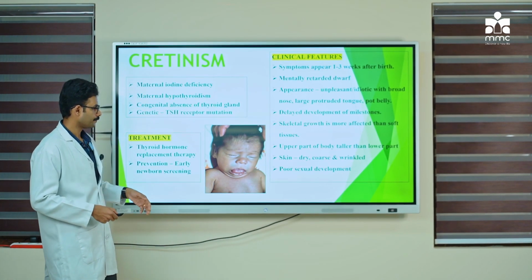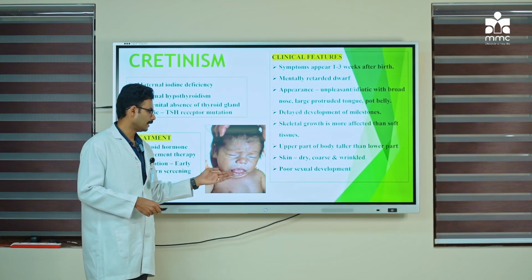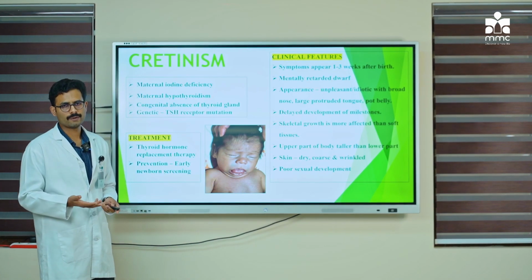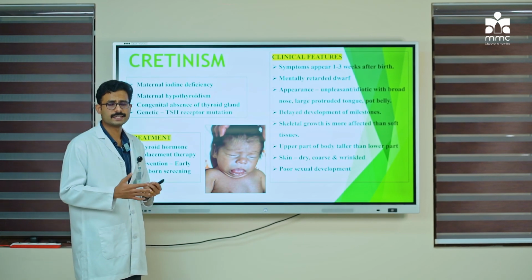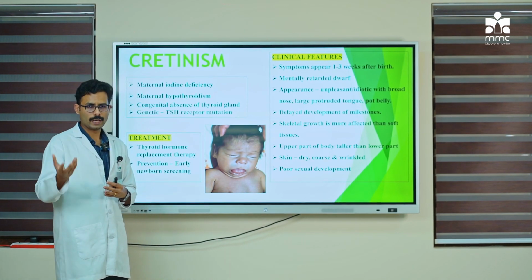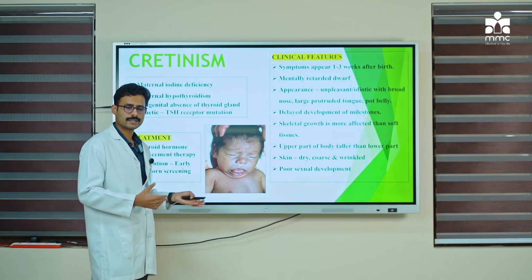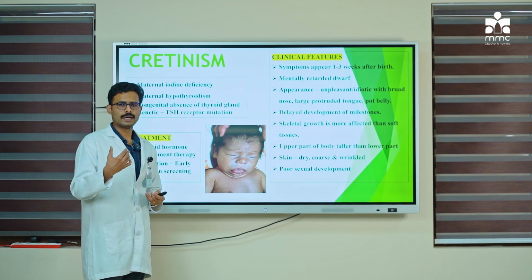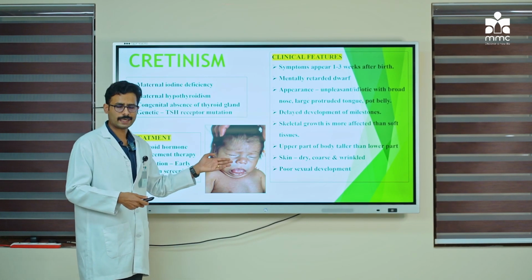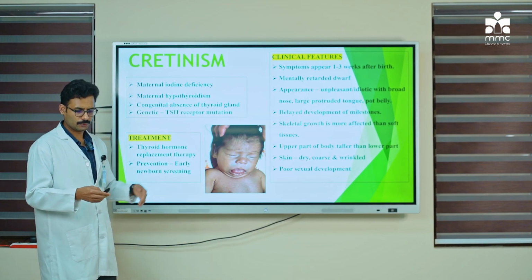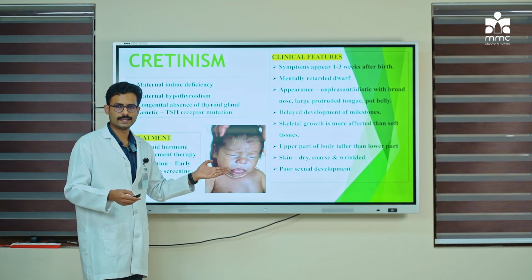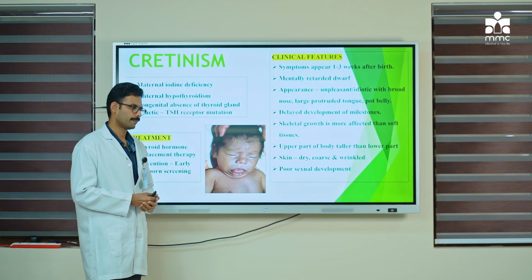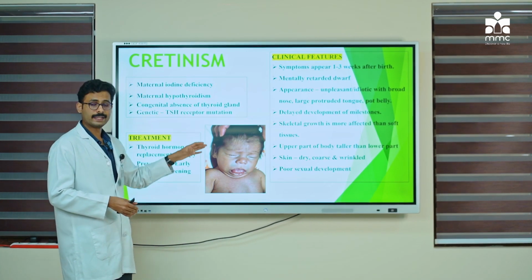And as they grow older, they have poor sexual development. If you look at their external genitalia, it will be smaller compared to a normal child. As these children hit puberty, they are unable to reproduce. That is, in the future they cannot parent any children due to a condition called infertility, which will affect these children due to the absence or decrease of thyroid hormone.